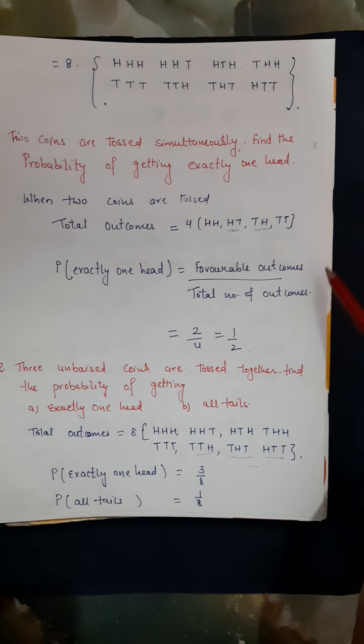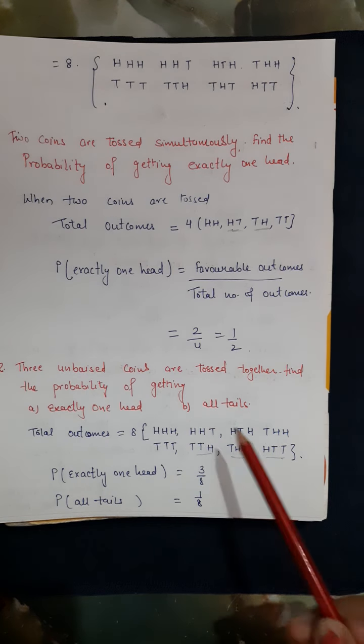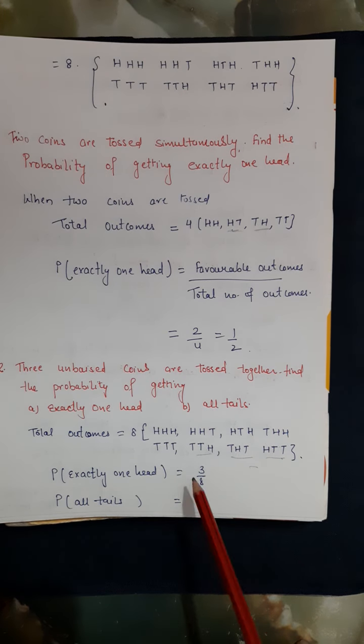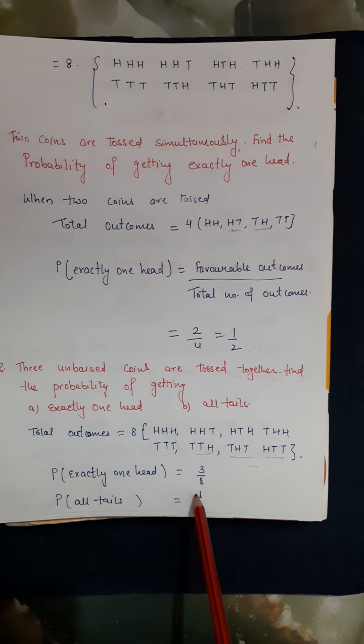This formula you need to write again and again in every question: favorable outcomes upon total number of outcomes. Second part, it says all tails. This is the only case for all tails. So 1 upon 8 will be the probability.